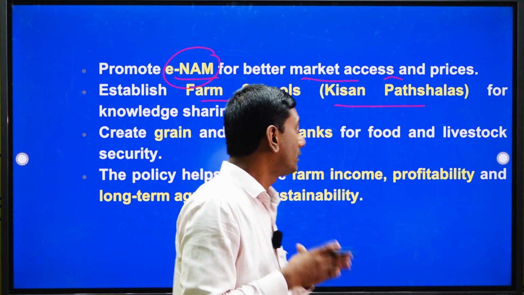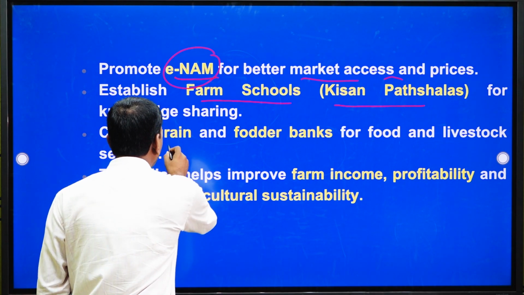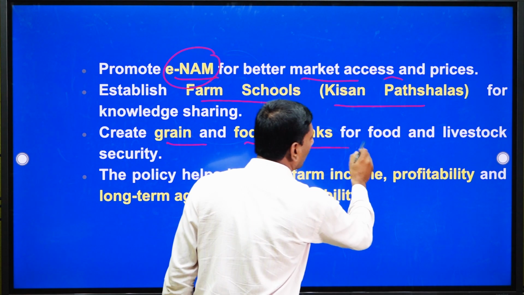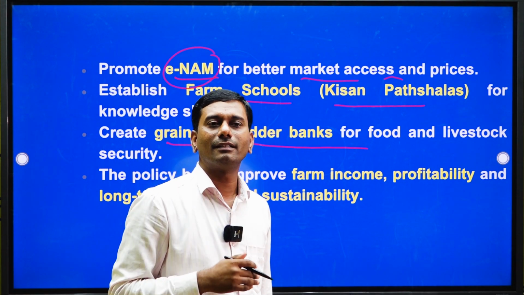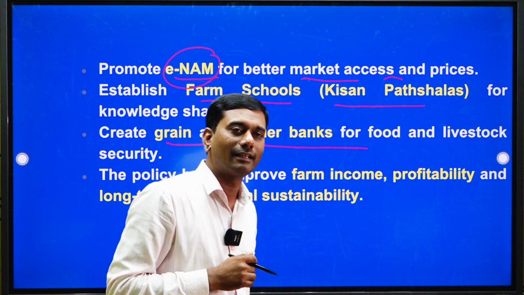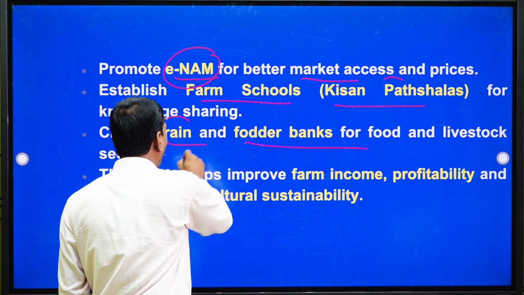Okay. So, this is one thing, and another is to create a grain and fodder bank for food and livestock security. This is very important. The Swaminathan Committee has suggested that we should create a grain bank.